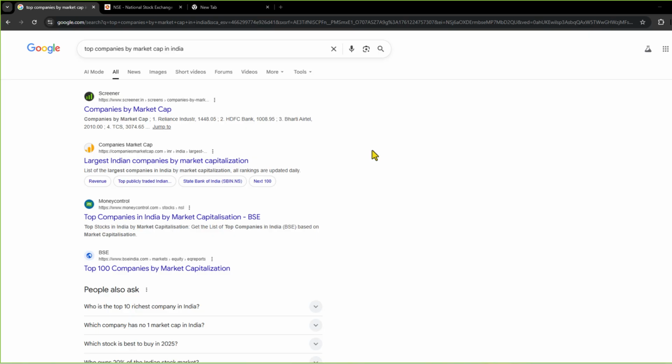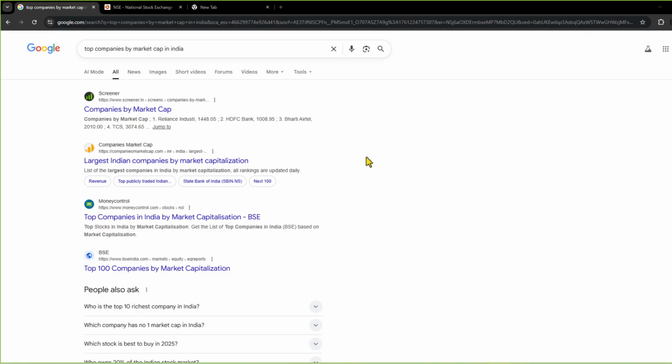And from 101 to 250, whatever companies come according to their market capitalization, they are mid cap companies. And after 251, whatever companies are there, they fall under the category of small cap companies. Okay. So this is what SEBI has said.